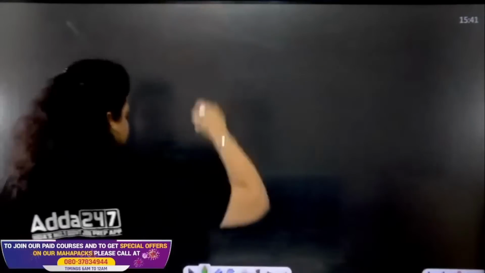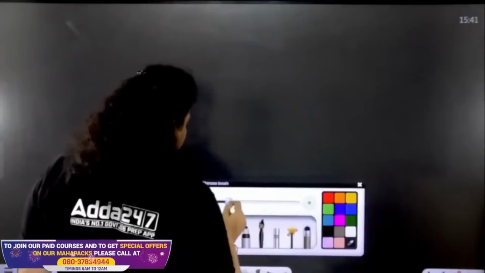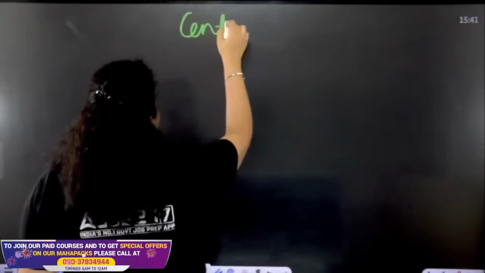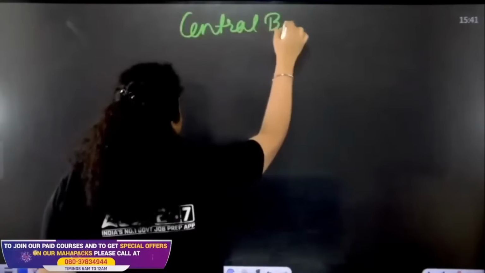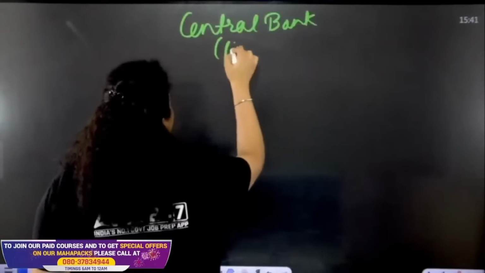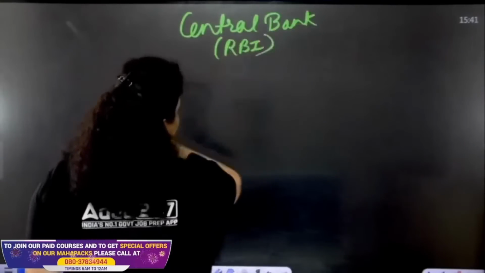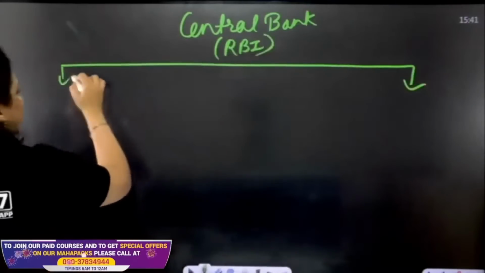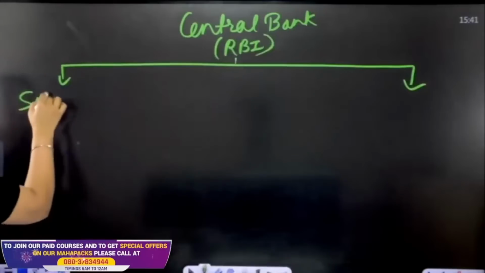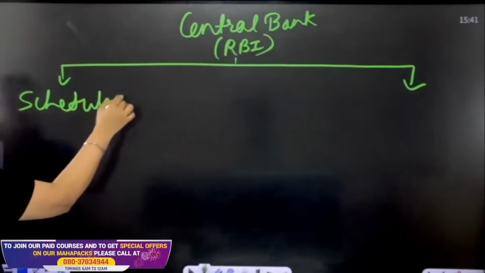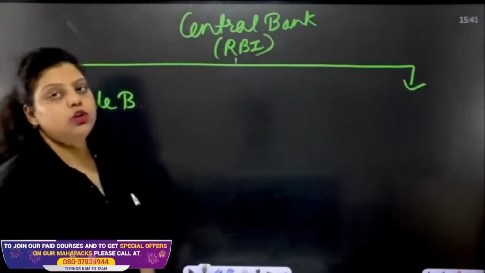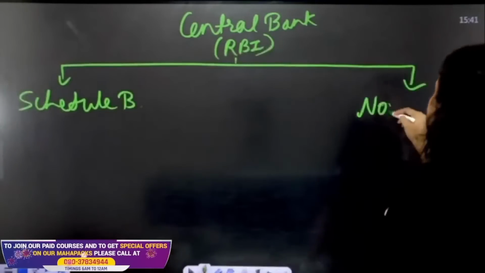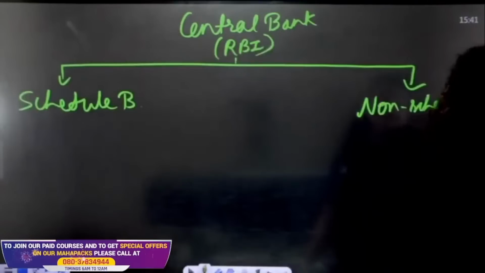And if I talk about the banks in India, first of all, we have the central bank of our country, and the central bank of our country is the Reserve Bank of India. RBI has divided the banks in India into 2 categories. First is the scheduled bank, those banks which are listed in the second schedule of the RBI Act 1934. And the second category is the non-scheduled bank.